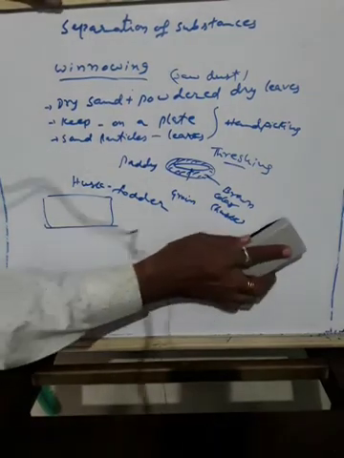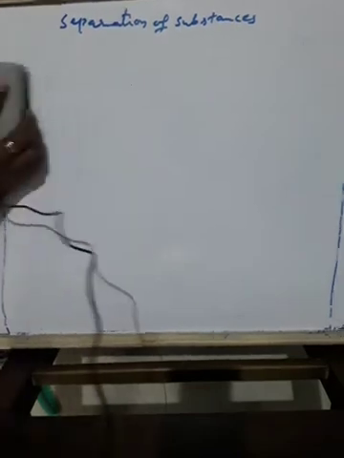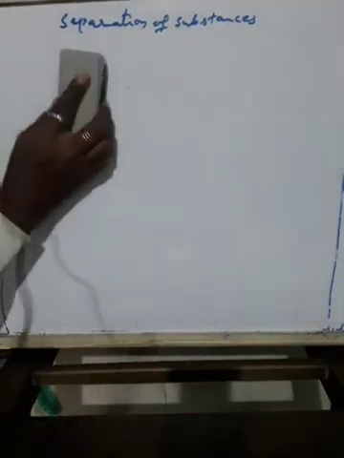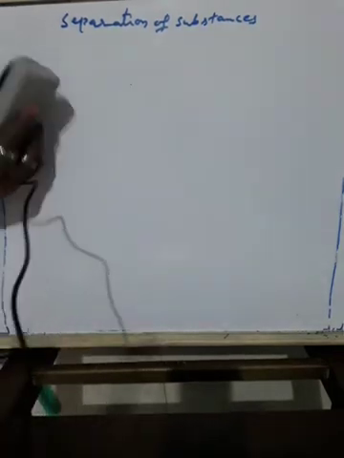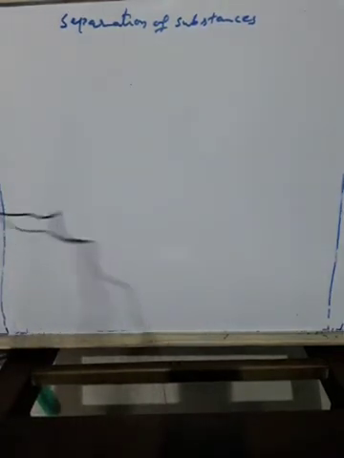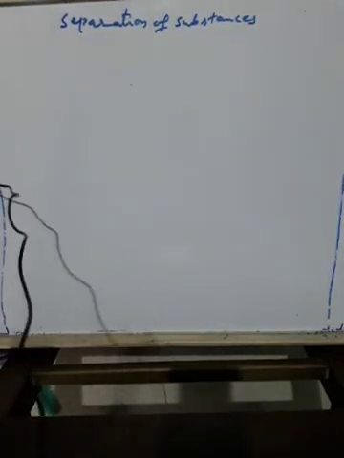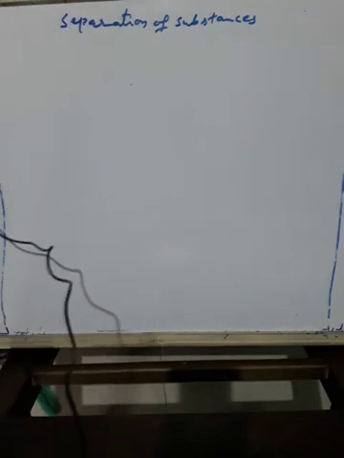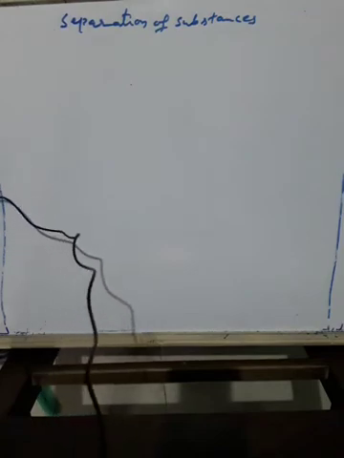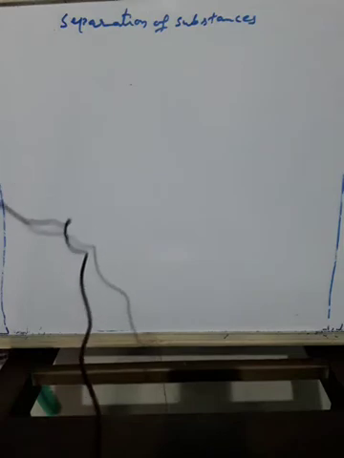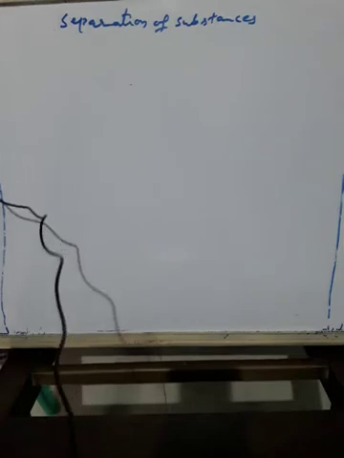Winnowing is a method of separation of particles of two components based on their weight. The lighter particles will fly away, and the heavier particles will settle at the place. So this method using wind is called winnowing.